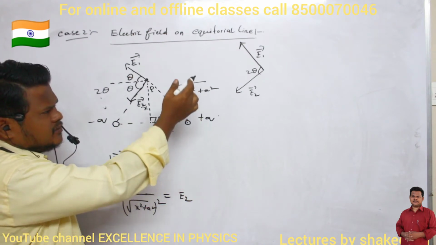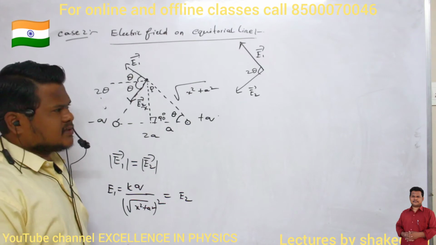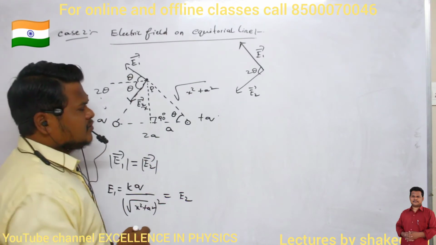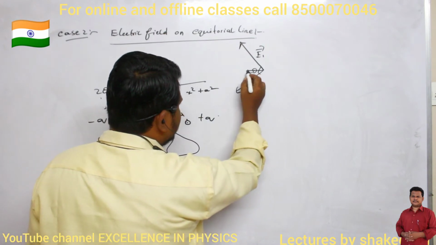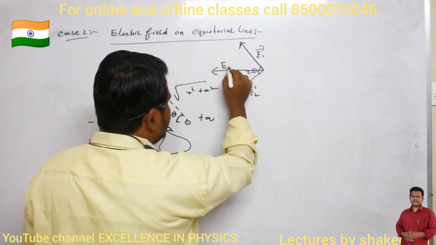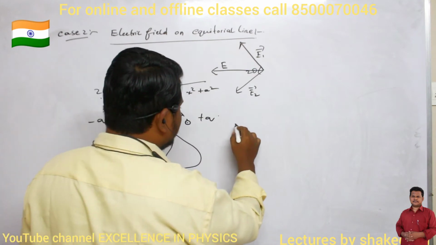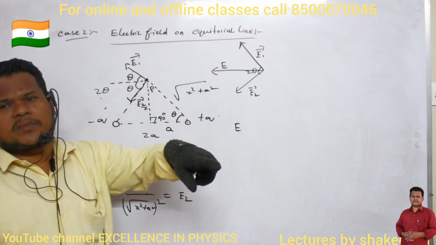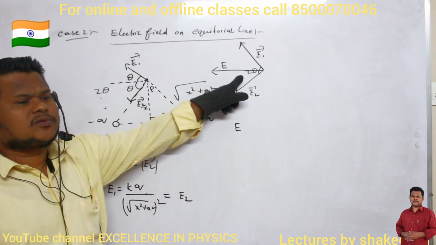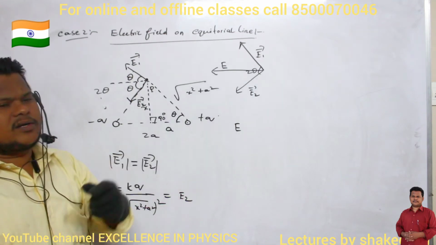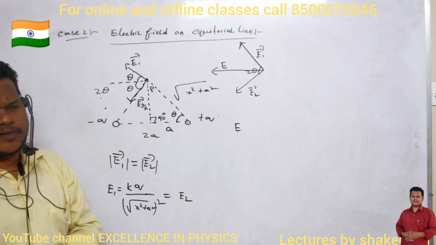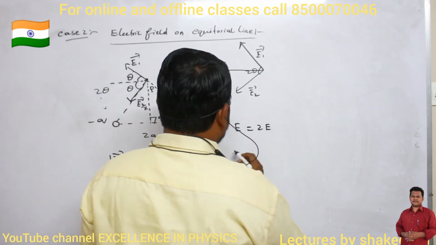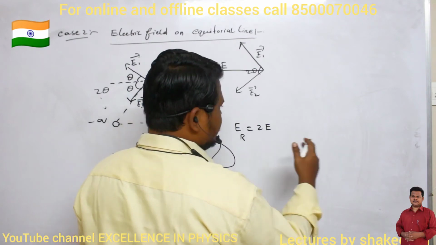So if two vectors of the same magnitude are acting at an angle of 2 theta, then what is the resultant vector? This is the resultant vector E. How can I calculate this E value? For this we have already studied one formula: E is equal to 2F cos theta by 2.